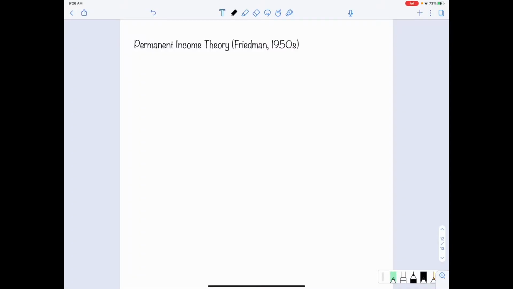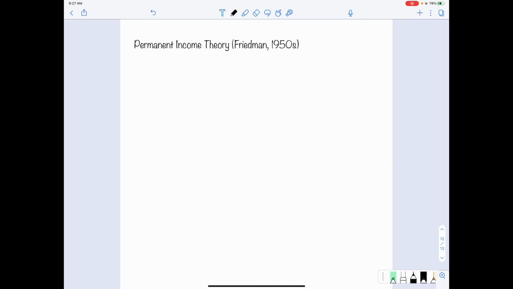Now we want to move on to talk about another theory related to consumption and saving, which is called the permanent income theory. The permanent income theory is a theory proposed by Friedman in the 1950s. This theory is mainly focused on how saving behavior changes when an individual faces different types of income changes.